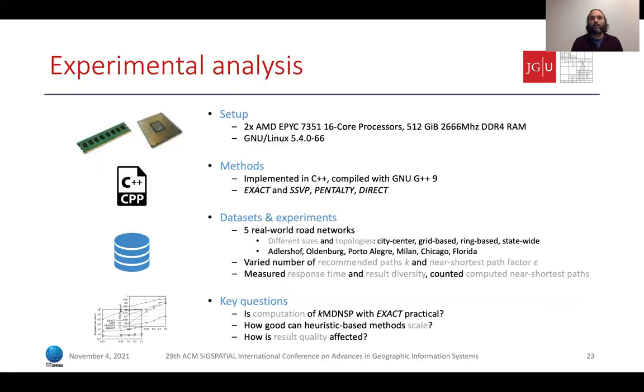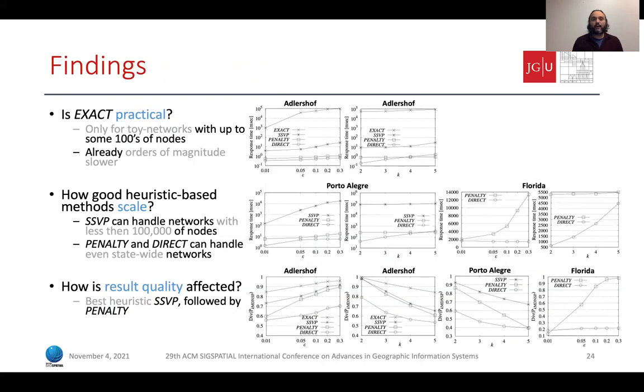Now, we implemented all these methods in C++ and experimented with 5 real-world road networks with different sizes and topologies. Our experimental analysis essentially answers 3 questions. Is exact practical? The answer is no. It can only be used with networks that contain up to some hundreds of nodes. It's already orders of magnitude slower than the heuristics.